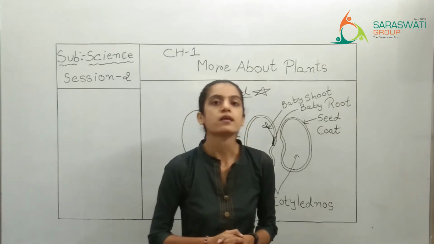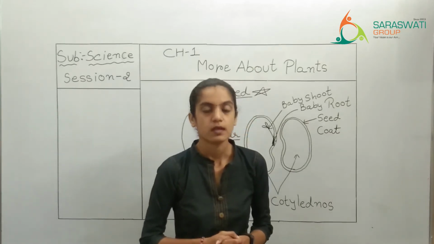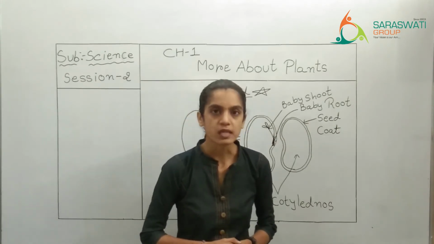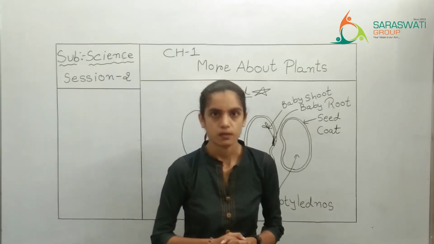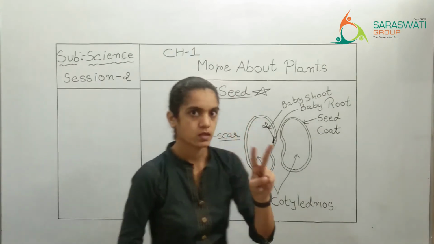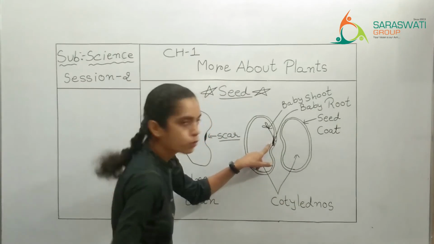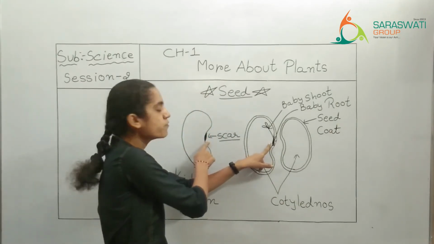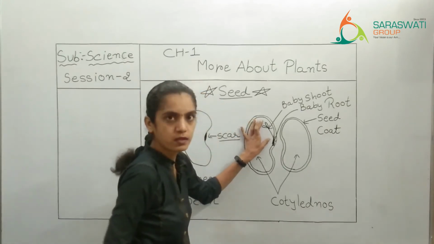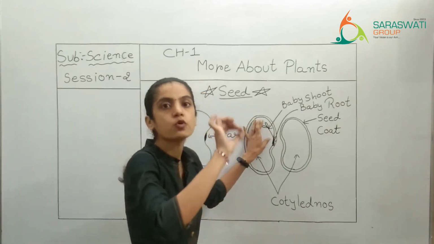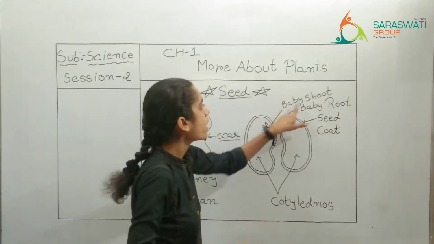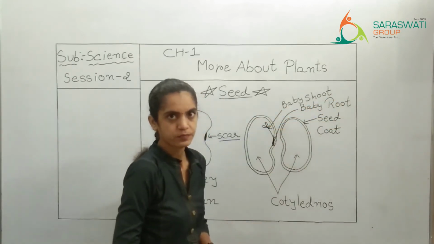We have done it in the hard words. Embryo, right? Embryo means baby plant. So this baby plant will have two parts. One is baby root, which is attached somewhere with the scar, and the upper portion of it, which is a thread like structure, white in color, that is known as baby shoot, right?